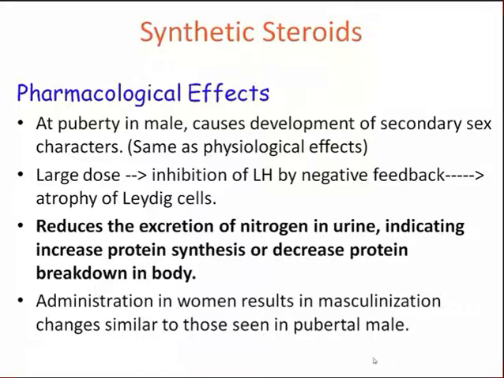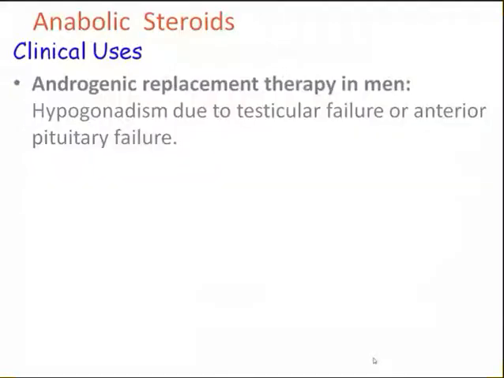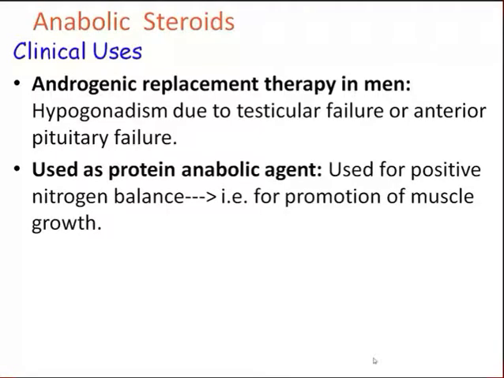Now see clinical use, the same as testosterone, no more difference. Only they have anabolic activity higher than androgenic activity. That's why they are given in androgen replacement therapy in men in case of hypogonadism due to testicular failure or anterior pituitary failure. They are also used as protein anabolic agents, for positive nitrogen balance and promotion of muscle growth, especially in AIDS patients.